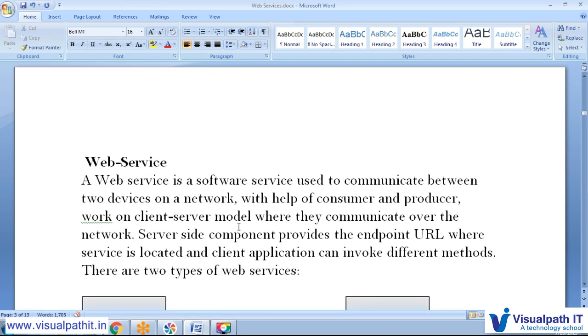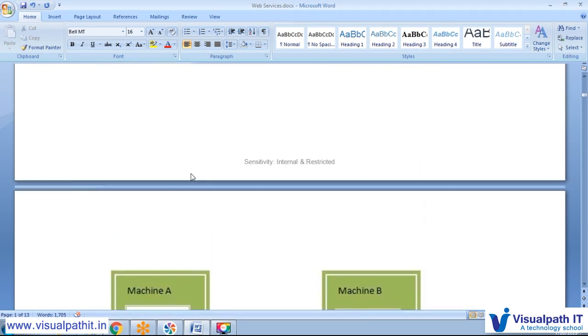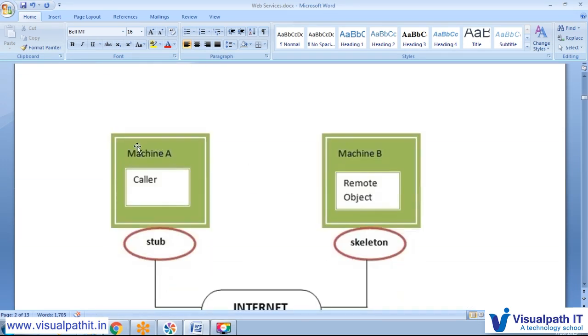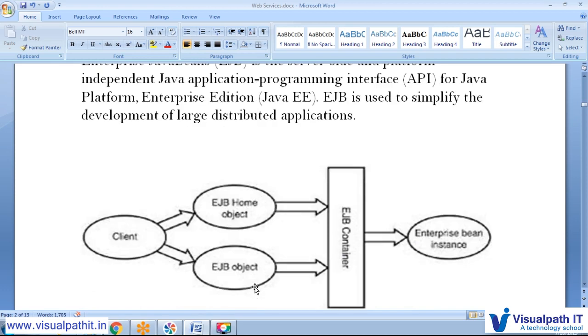There are two type of web services. So now here when we are dealing with the EJB and the RMI, both machine A and machine B must have a Java related application. Machine A has Java, as well as machine B also has Java. So both will be connected with a stub and a skeleton, through that Java object can travel via internet. Here EJB also same thing.